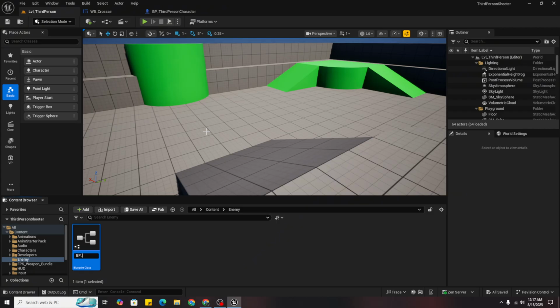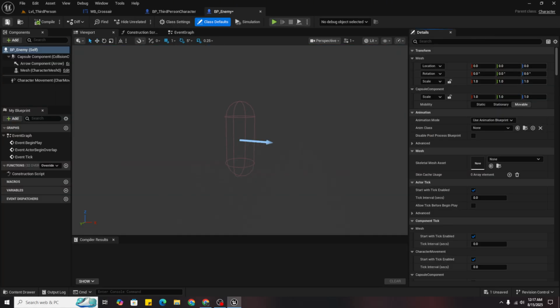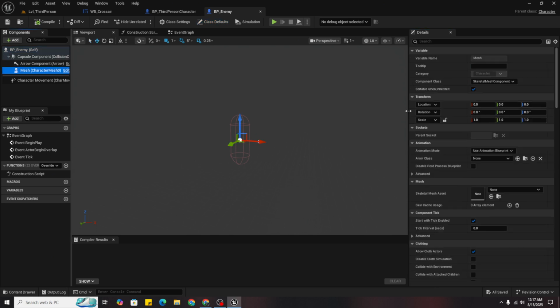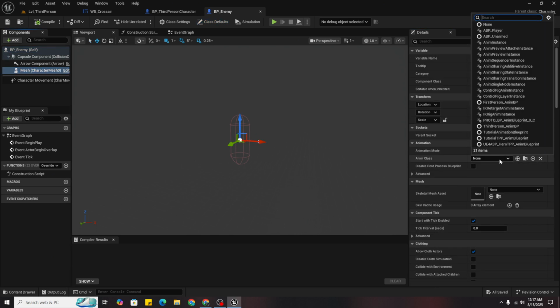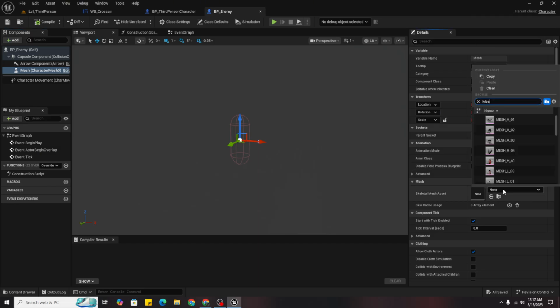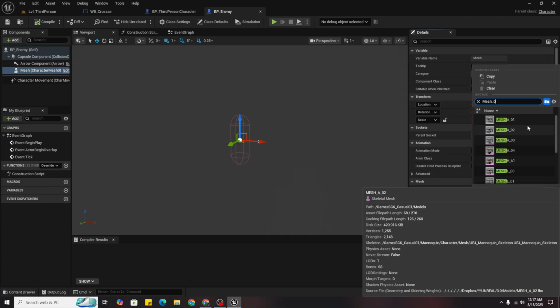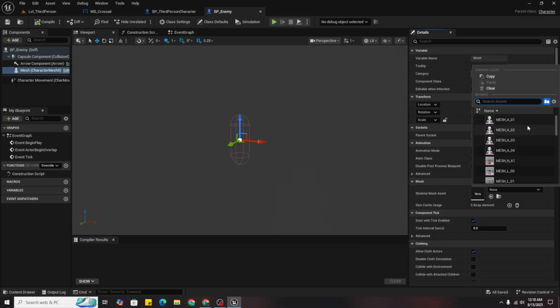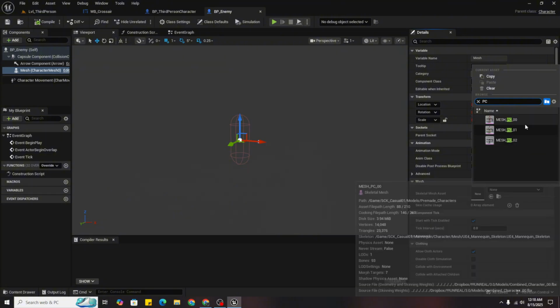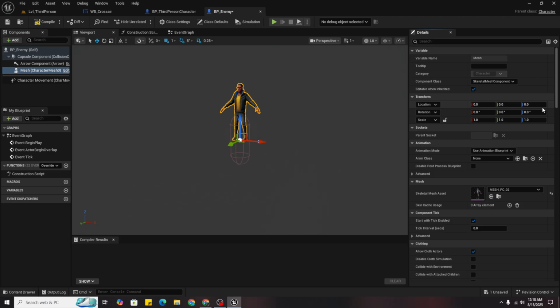So name it BP enemy, and select the mesh, I think it can be the PC mesh, so it can be 002. Then set the location to -90 and rotation to -90, so it's facing towards the arrow.